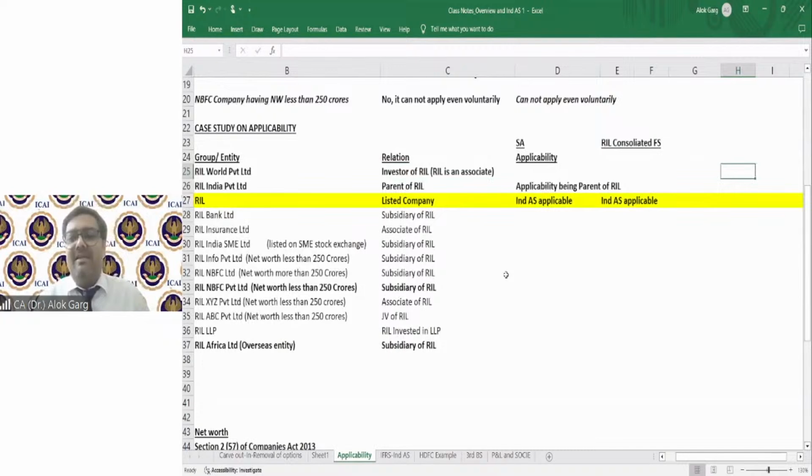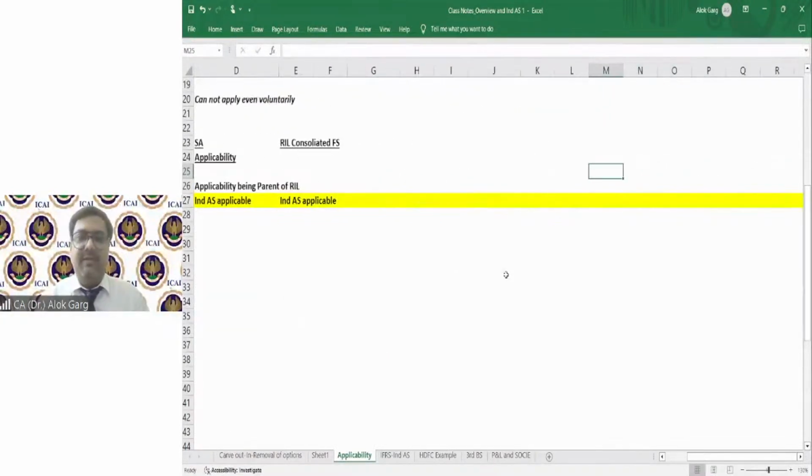Before discussing this, let me discuss some relationships. You heard about subsidiary, joint venture, and associate. You are all CA final students, you must have heard about these concepts. So, friends, let's say someone says, I am son of him.